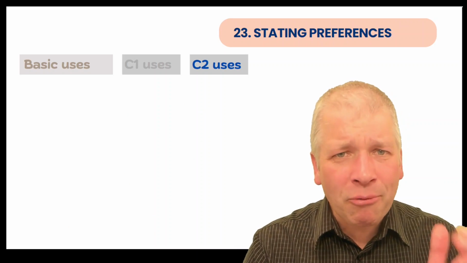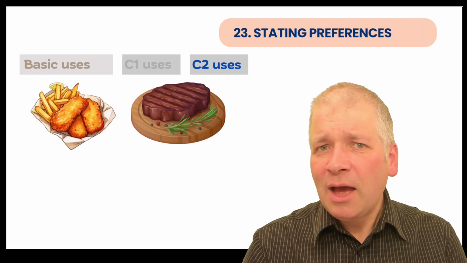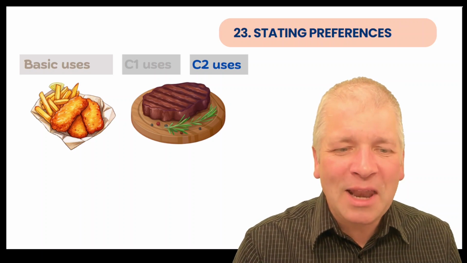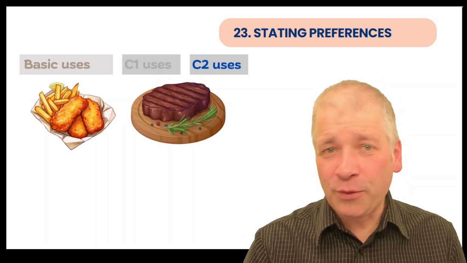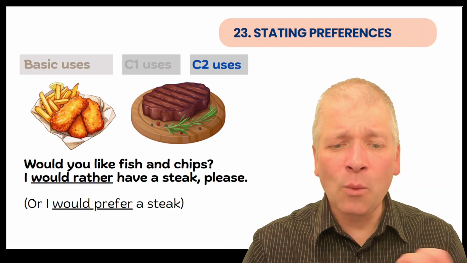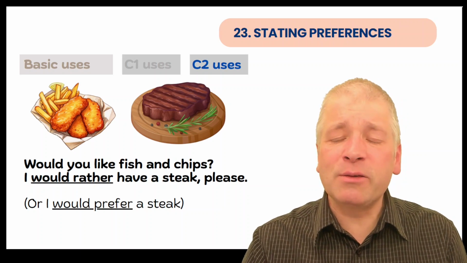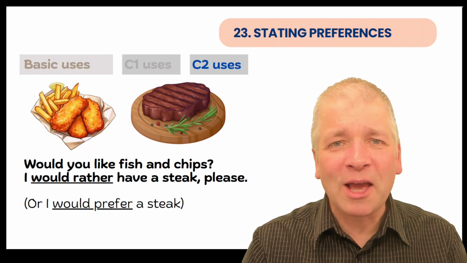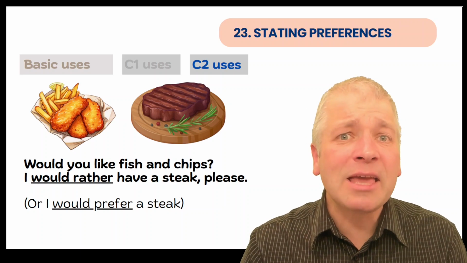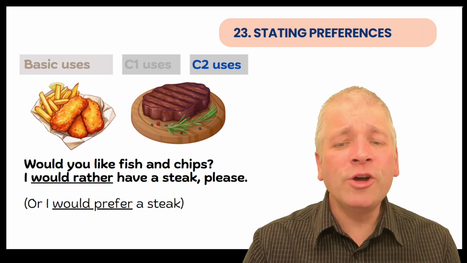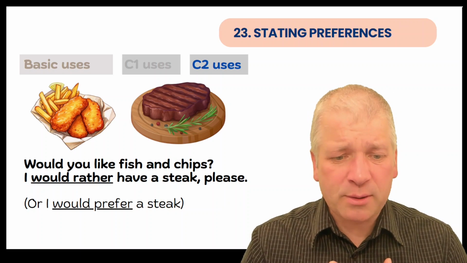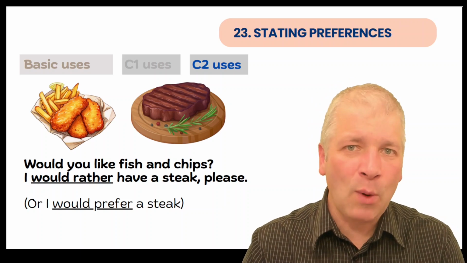23 is stating preferences. If you've been to the United Kingdom, you'll know what the dish is on the left. This is fish and chips. On the right we have steak. Which one do you prefer? Well, the person here says this in response to the question, would you like fish and chips? They say, I would rather have a steak, please. So here, would rather introduces my preference. We could also say would prefer as well.